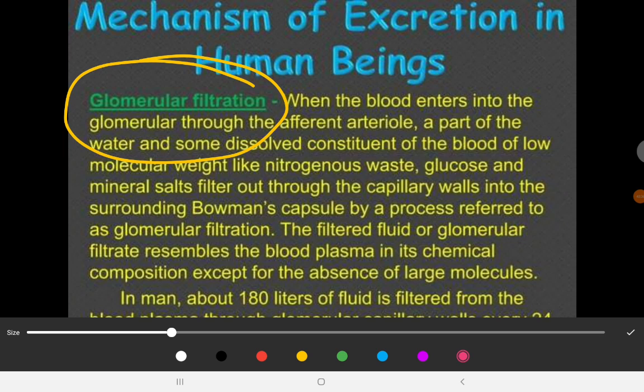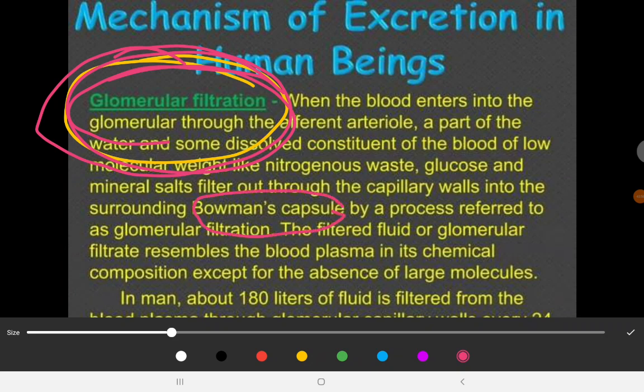It is when the afferent arteriole comes with blood that is dirty. That blood will move into the glomerulus. The glomerulus is already encircled by the Bowman's capsule, like I said. So the blood is going to be filtered.